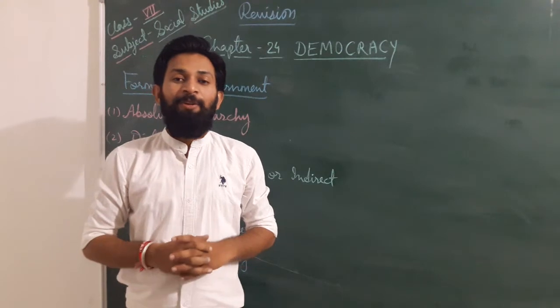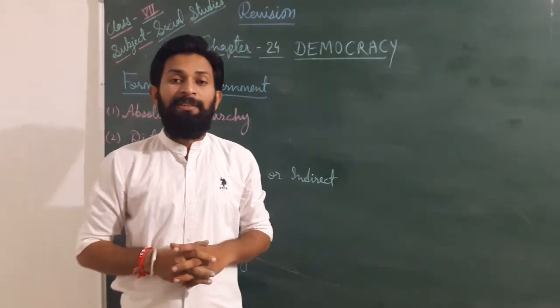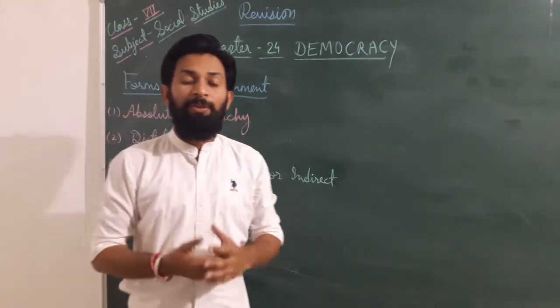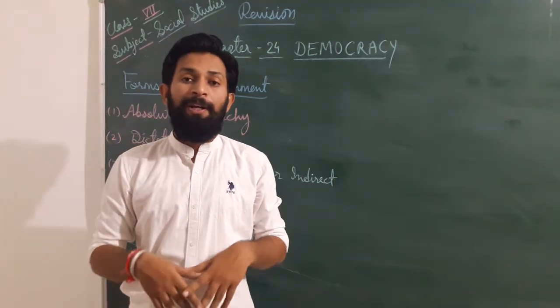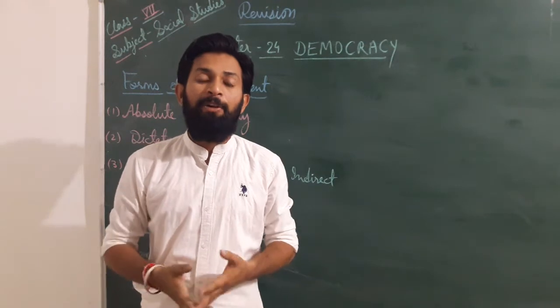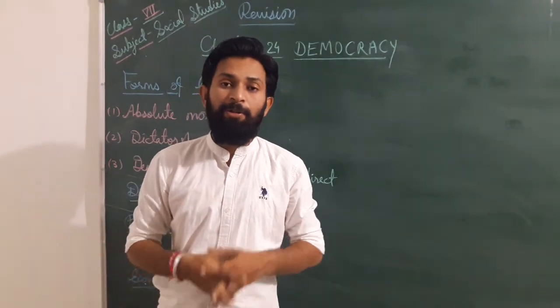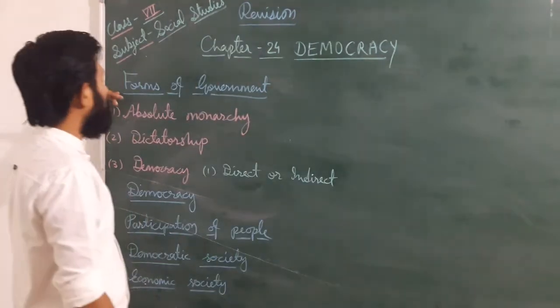Good morning, dear students. Today we are going to start our revision for half yearly with Social Studies, Civics, Chapter 24, Democracy. Dear students, in this chapter we will discuss democracy. What is democracy? How many types of democracy are there? What is the essential part of democracy? And types of the government or many forms of the government also we will discuss in this chapter. Let's begin our revision.